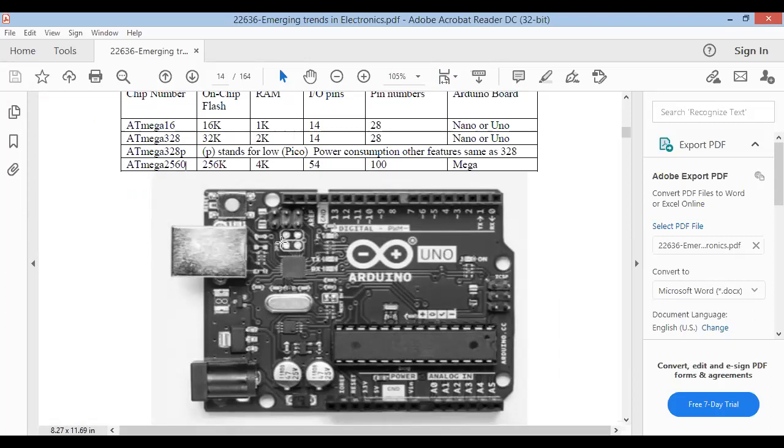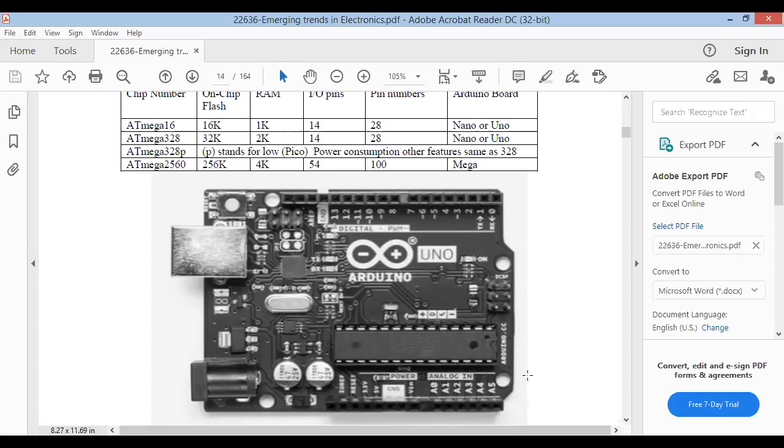Jumpers are there for changing the connections. Here the slots are there through which you can connect the input and output. So all these are the parts of your Arduino Uno board. This is Uno. This is the symbol of Arduino, as you can see in this figure.